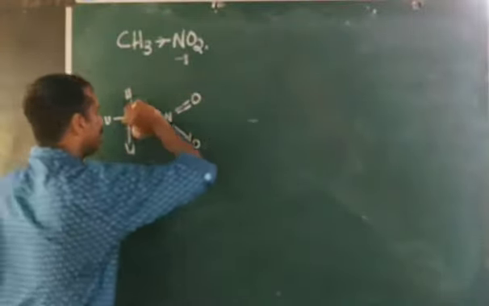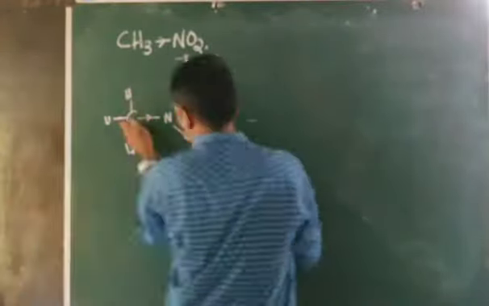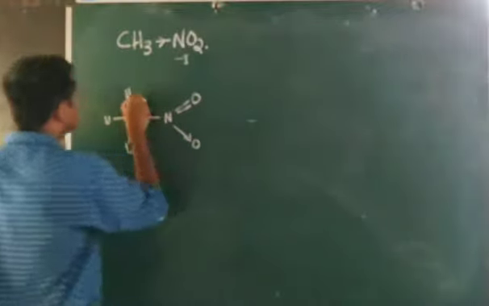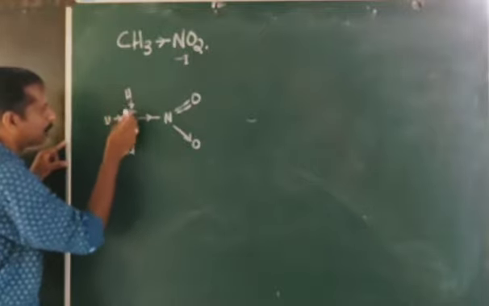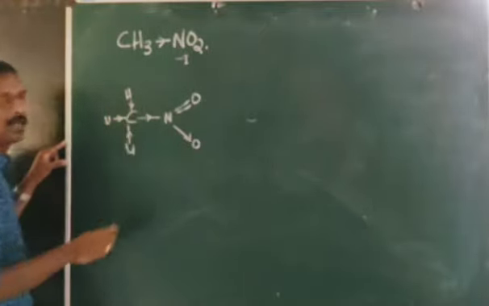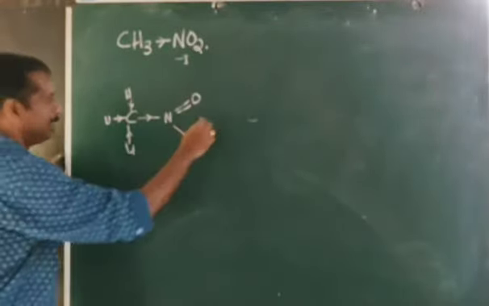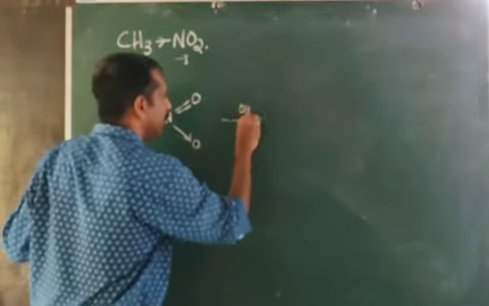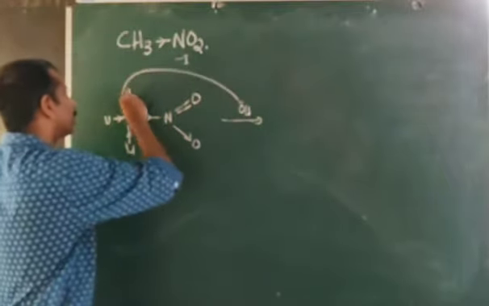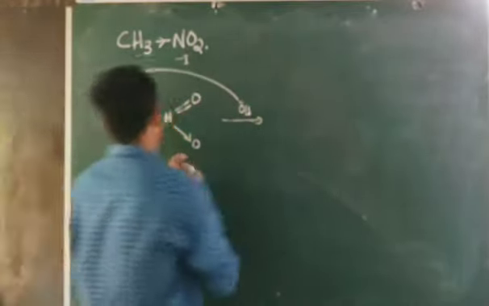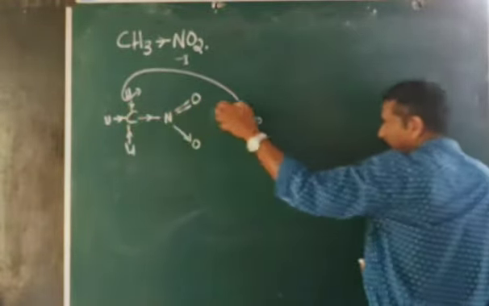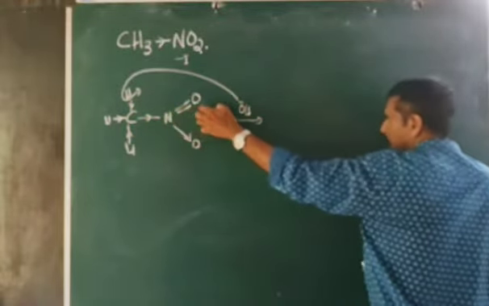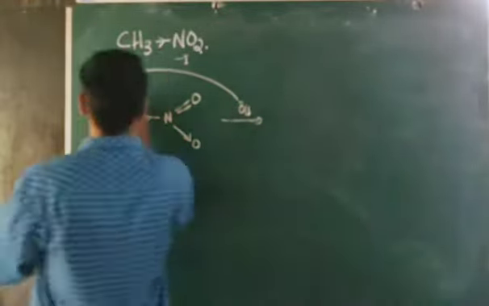It is pulling the electrons away from carbon, withdrawing the electrons towards this direction. Therefore, what will happen? The electrons in this C-H bond also move down, from hydrogen to carbon. That means now if a base comes, OH minus, the base can immediately take this proton because of the electron withdrawing effect of the NO2 group. NO2 is pulling the electrons away from carbon and towards itself, and that effect will be on these hydrogen atoms.